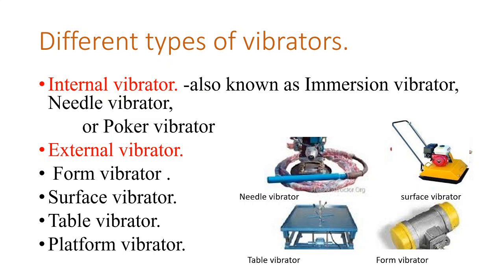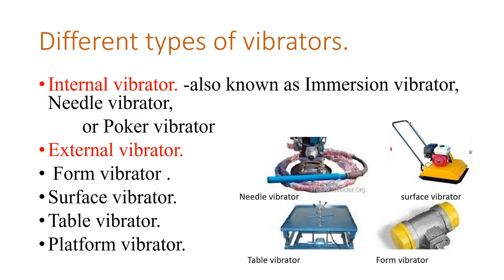Then these are the different vibrators. By using these vibrators, we can compact concrete at different places. They are mainly classified as internal vibrator and external vibrator. Internal vibrators are also called immersion vibrator, needle vibrator, or poker vibrator. External vibrators are of four types: form vibrator, surface vibrator, table vibrator, and platform vibrator.